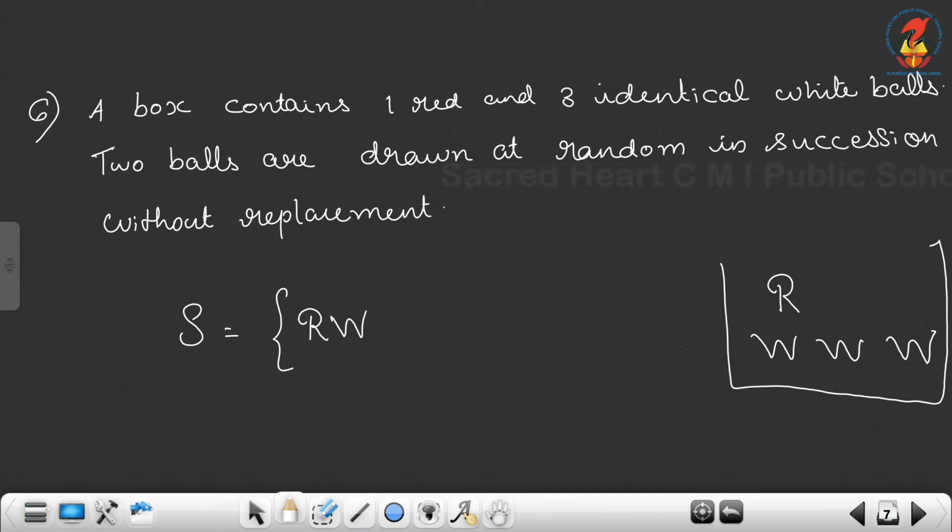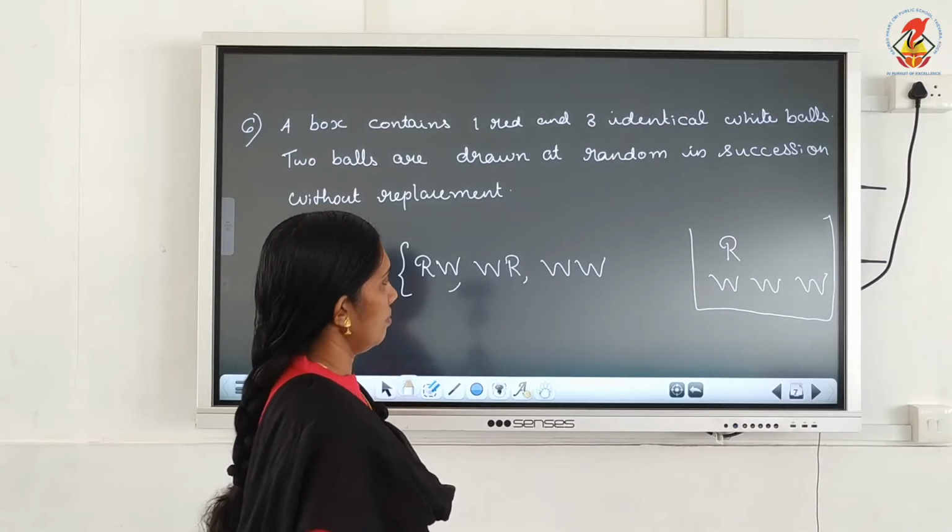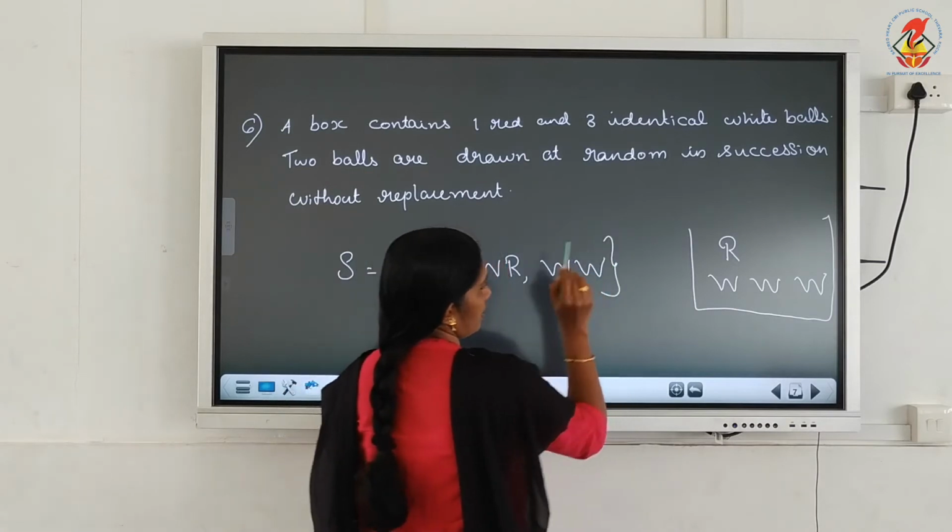You are taking 2. So red and white, one possibility. Or the first is W, then red. Okay. Then W, W. Only 3 possibilities. This is the sample space.